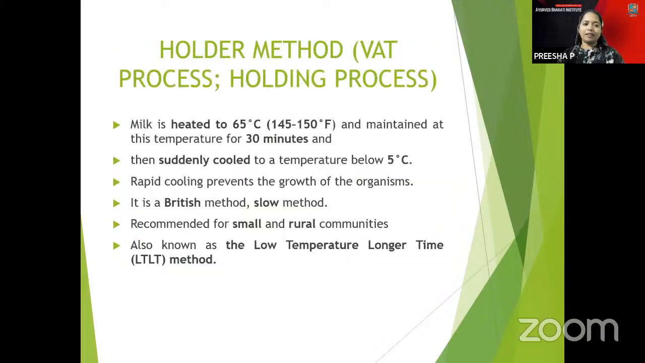The Holder method is called the VAT process or the holding process, wherein the milk is heated to 65 degrees Celsius and maintained at this temperature for about 30 minutes. Then it is cooled to a temperature below 5 degrees Celsius. This method is called the British method or the slow method.